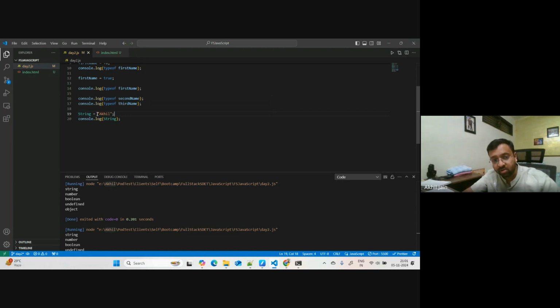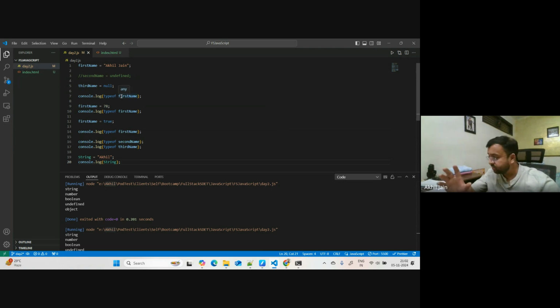Somehow, what you're doing is you are assigning a string value to a keyword in JavaScript, and this is not a variable. This is something else. Okay, it will make sense again in the future. But yeah, this is how it is. There are some things in JavaScript where the keywords have been restricted and you cannot use them. I do not have the list handy, but yeah, we can check.